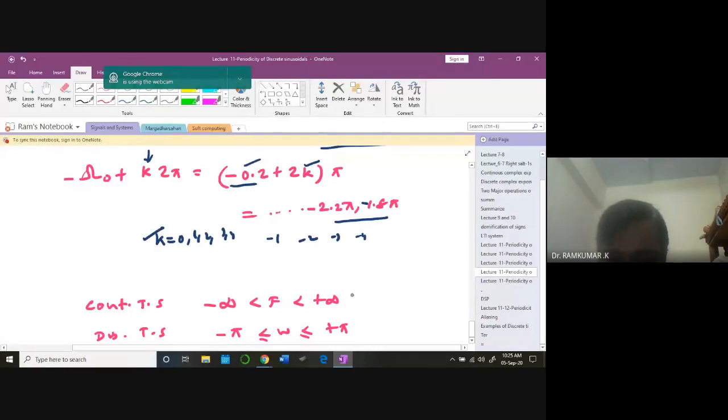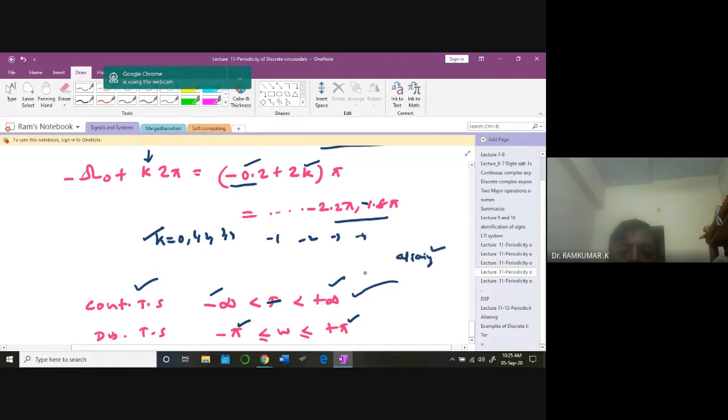Okay, so here is the pointer. For continuous time domain signals, you have unique frequencies for the entire range of minus infinity to plus infinity. But for discrete time frequencies, you have the restriction that the frequency should be between minus pi to plus pi. That's a big takeaway point from this. When you move away from plus pi or minus pi frequencies, there is always a problem of aliasing you may end up in.